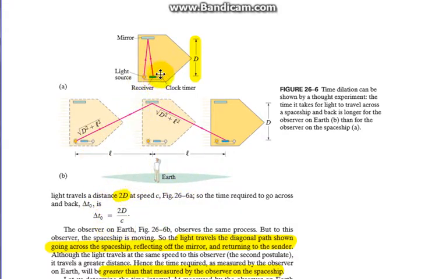Someone on the spaceship would simply see the light go back and forth against the mirror, but to someone on Earth watching the spaceship fly by, as you saw in the little video I have before this, it takes an angular path, because as the ship is traveling away from you, you see the light go in this angled path, which is a larger distance.